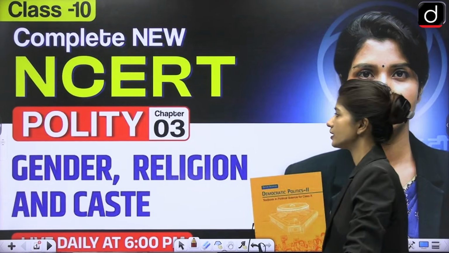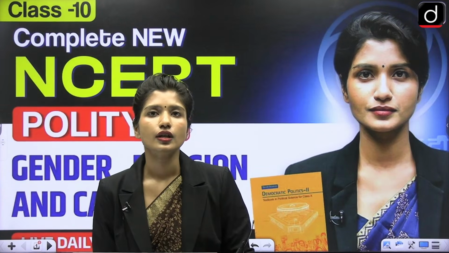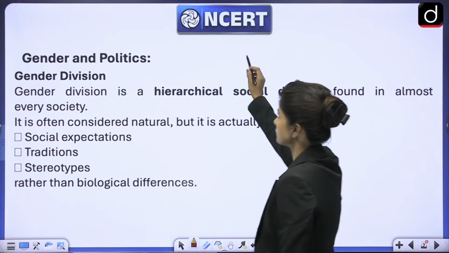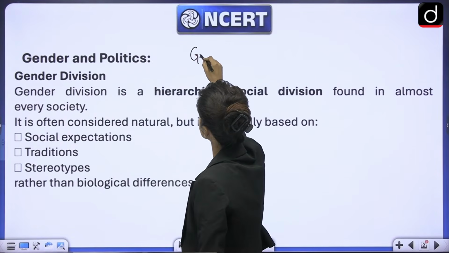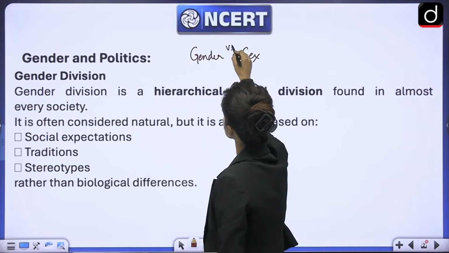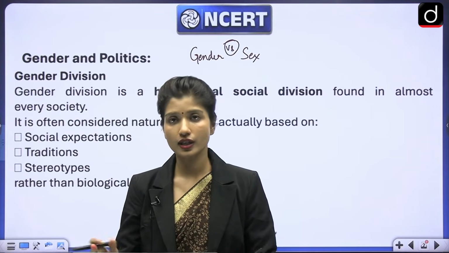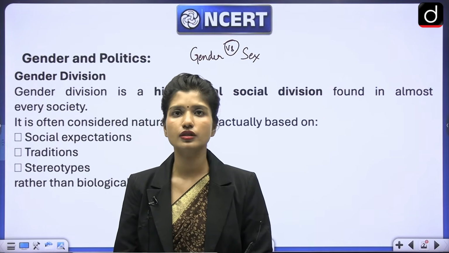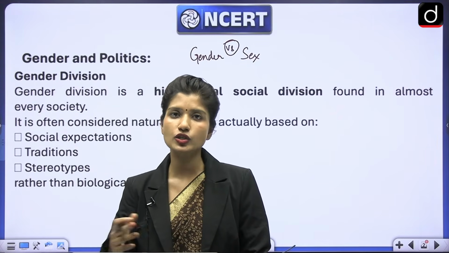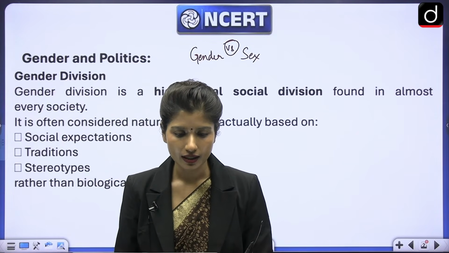The chapter says gender, religion and caste. Before I begin with the chapter, I'd like to ask you a question. What is gender? And how is it different from sex? There is a very basic debate, especially if you are a sociology optional student, you will have this debate. There's a difference between gender and sex. What is the difference?